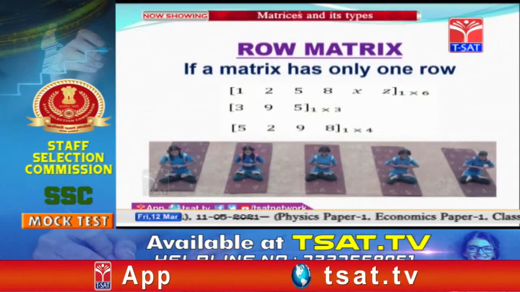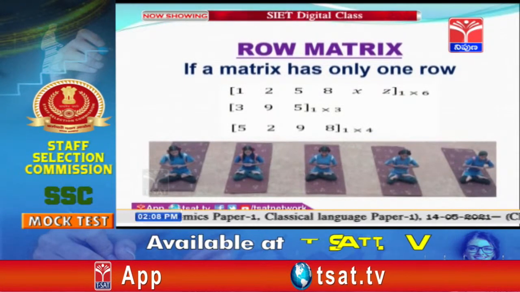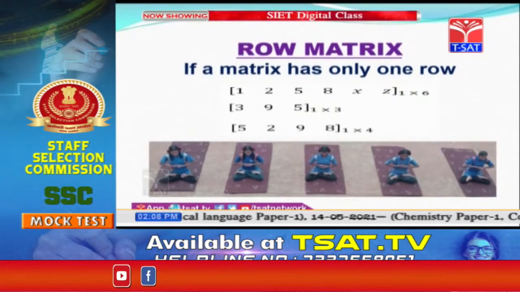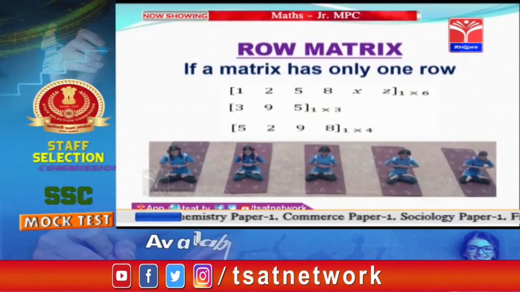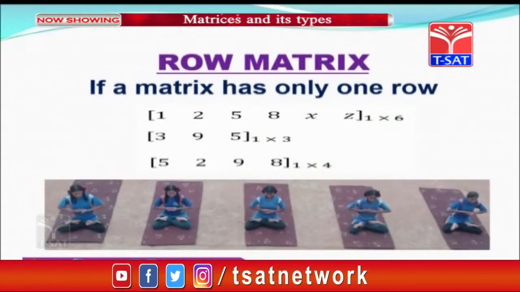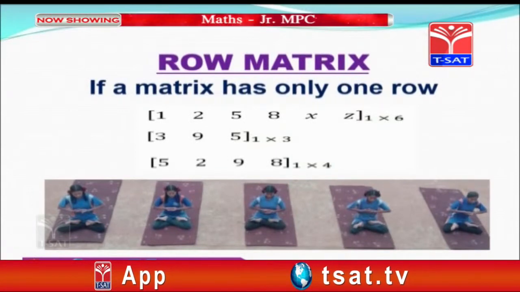If we observe the first example here, in that example we have only one row and 6 columns. So 1 by 6 is the order for this matrix. If we observe the second example, in that we have only one row and 3 columns. So 1 by 3 is the order for this row matrix.